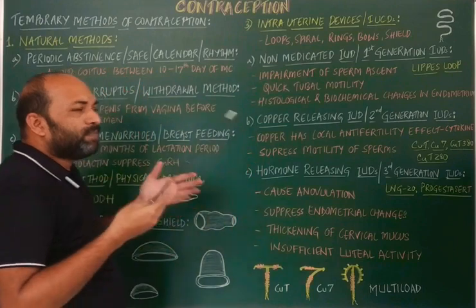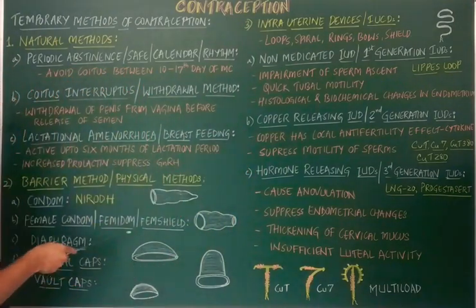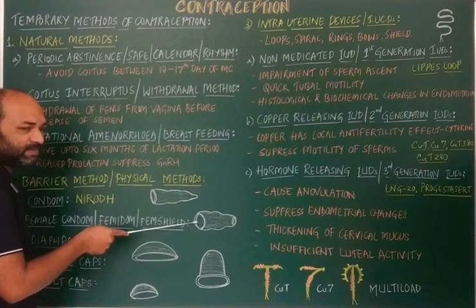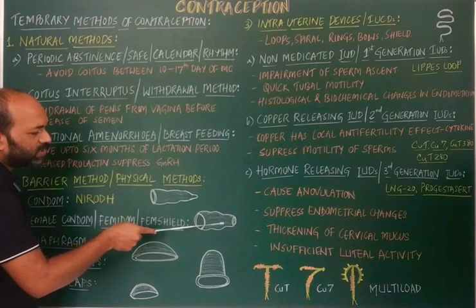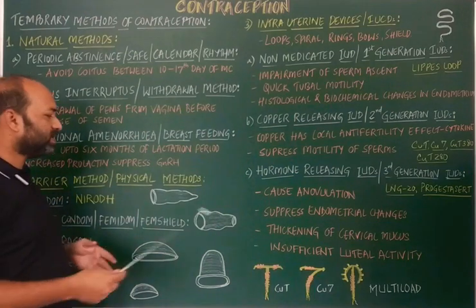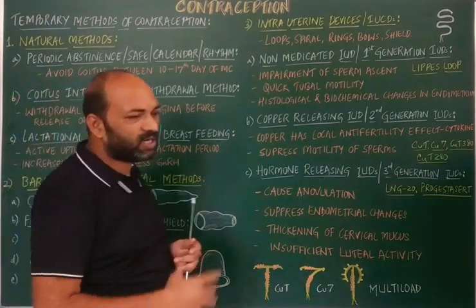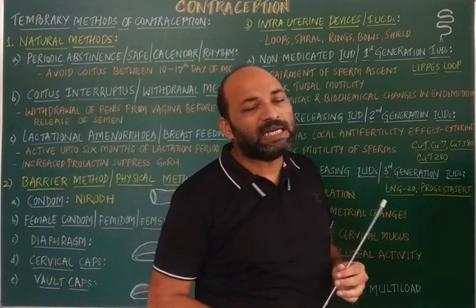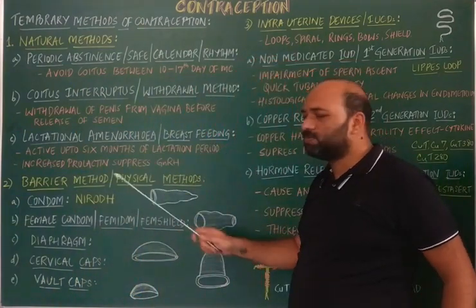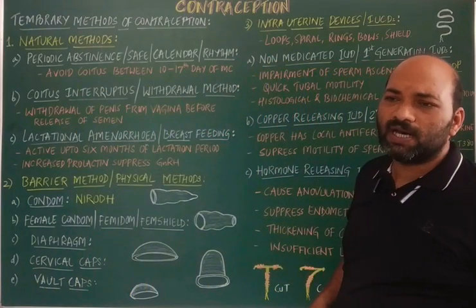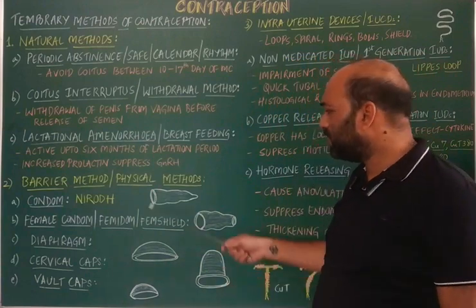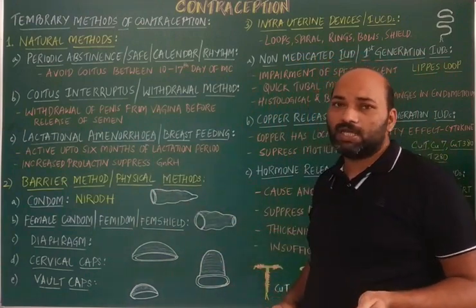So prior to sex, if the female uses the female condom and the male releases the semen, that semen gets trapped in the female condom, and thereafter the female has to take out the female condom and discard it. And remember, both male and female condoms are single use. You cannot reuse them.